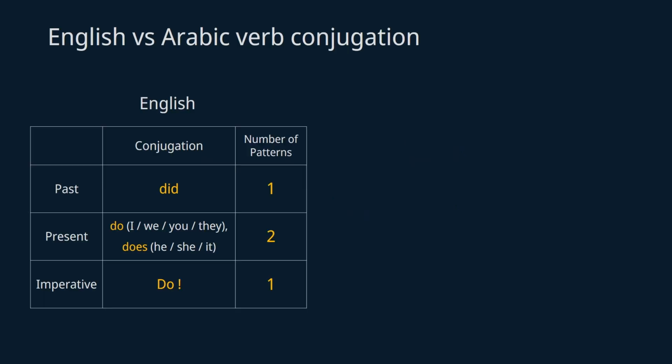In English, you don't really need to worry about conjugation because English verbs don't change a lot. For example, English verb to do has only one past tense form, did. In the present tense, it has two forms, do or does, and imperative has just one form.